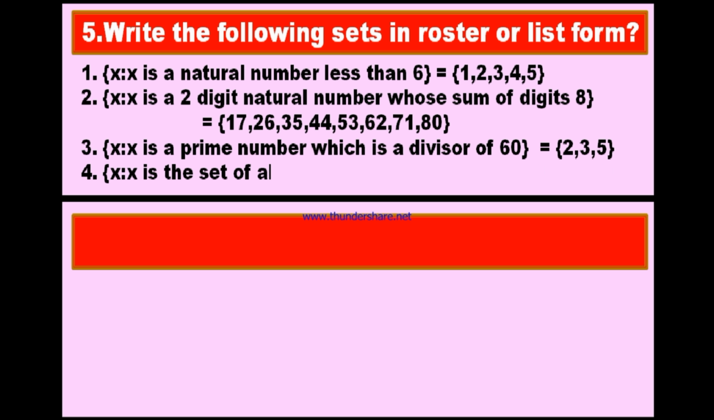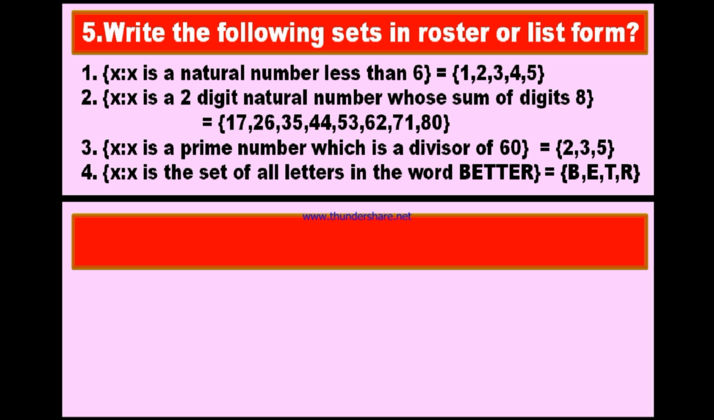Now question number 4. X is such that X is the set of all letters in the word better. In order to list out the letters in better, what are the different letters? B is one letter, E is another letter, T is the third letter, and R is the fourth letter. Therefore, the word better is formed with only 4 different letters. Therefore, you have to write the set of B, E, T and R.